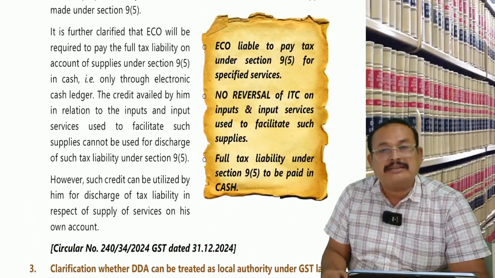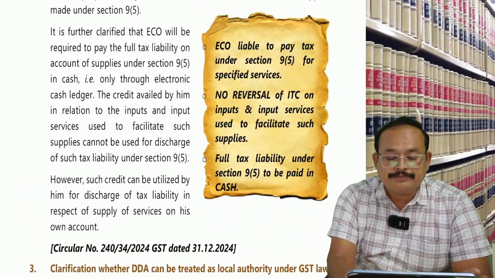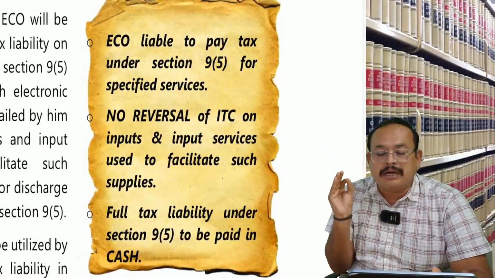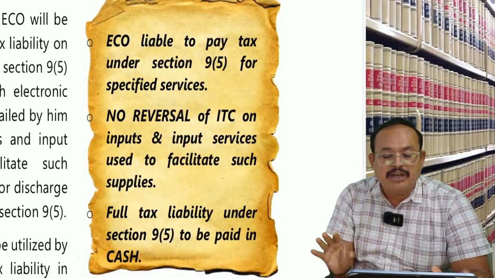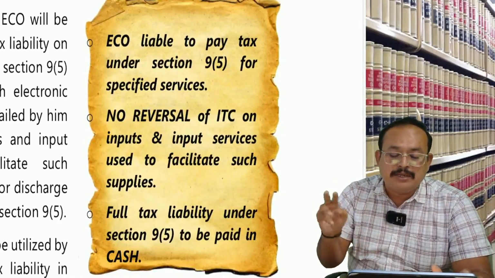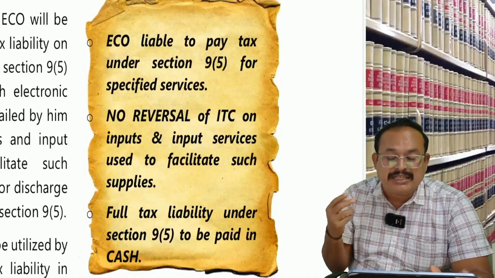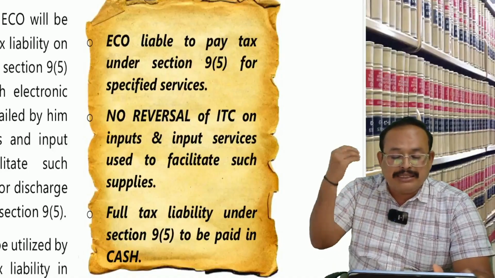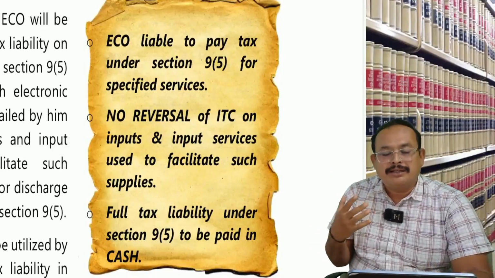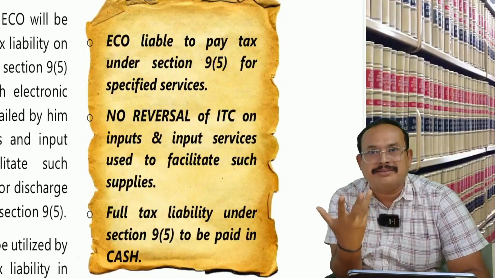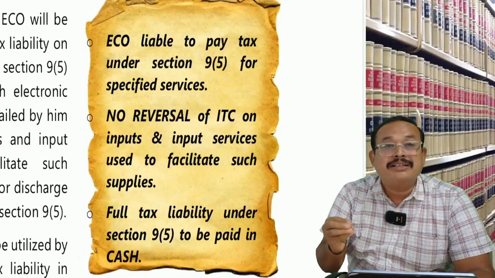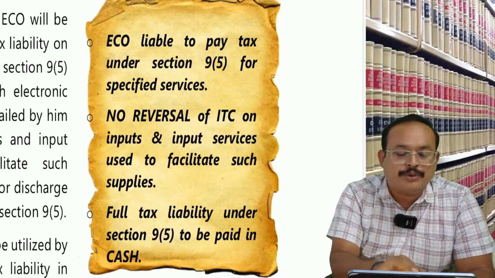This is a circular, correct, sir? In a nutshell: the e-commerce operator is liable to pay tax under 9(5) for specified services. No reversal of ITC on input services used to facilitate such supplies. The full input tax credit is allowed, and liability under 9(5) is to be paid in cash. Okay, this is understandable. Furthermore, to simplify, everyone will understand with the help of a numeric example as follows.